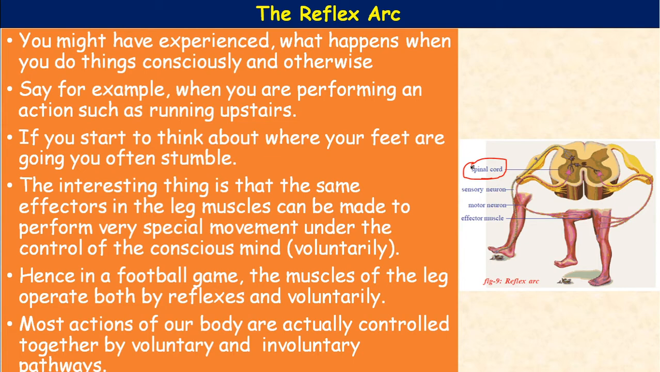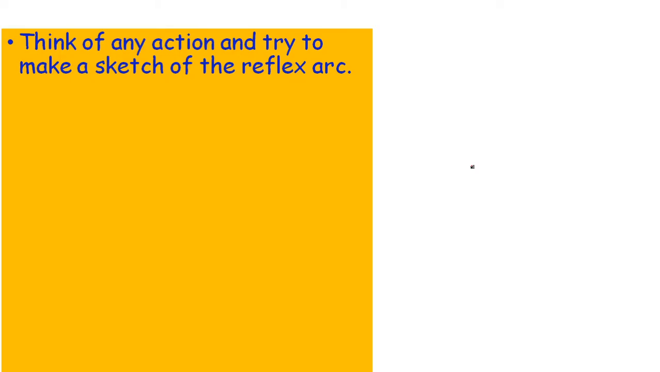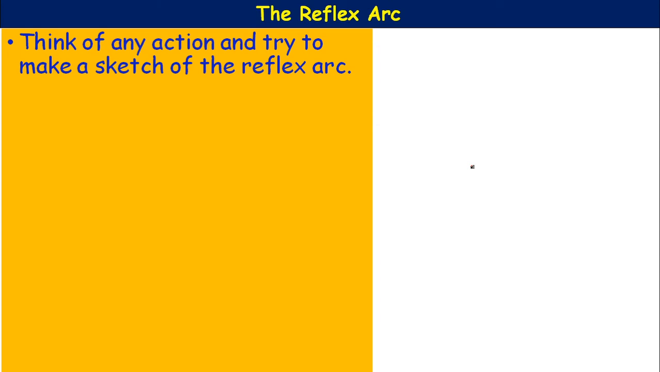Most actions of our body are actually controlled together by voluntary and involuntary pathways. Not only the voluntary pathways, even sometimes we are protected by involuntary pathways also. Not sometimes, every time. From birth to death, some involuntary actions continue. Think of any of these actions and try to make a sketch of the reflex arc.